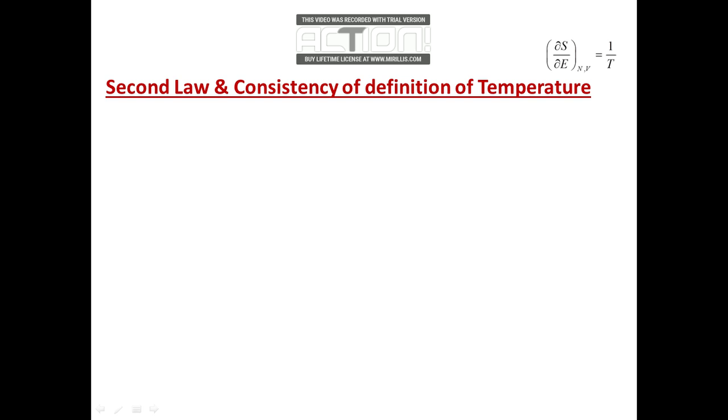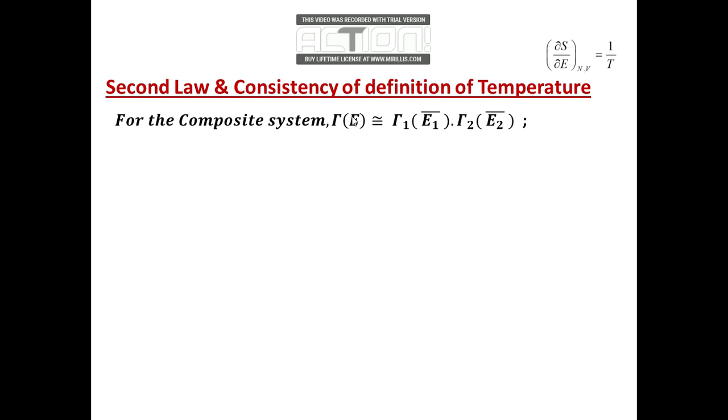Now, for a composite system of our consideration, we know that the number of complexions or the number of microstates for the whole composite system is actually the product of the individual numbers of microstates. Gamma 1 is a function of the average energy U1, the internal energy of the subsystem, and gamma 2 is the number of microstates, which is a function of the average energy of system number 2.